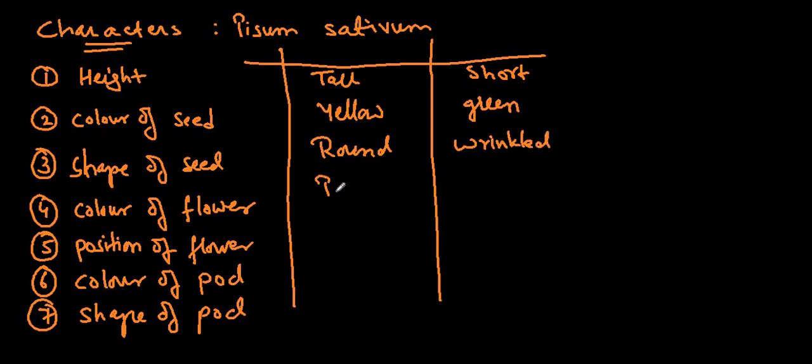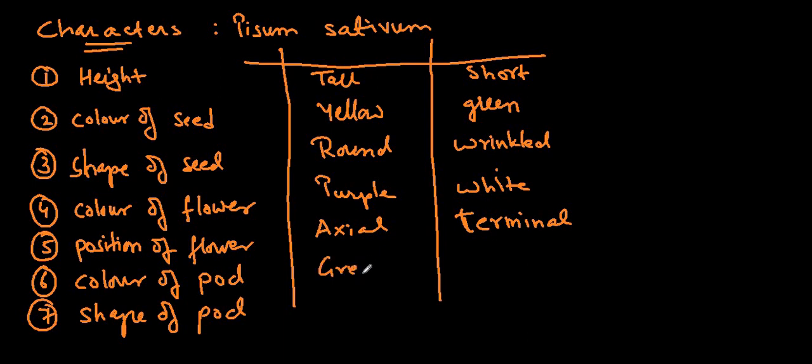Color of flower, purple and white. Position of the flower, axial position and terminal position. Color of pod, green and yellow.